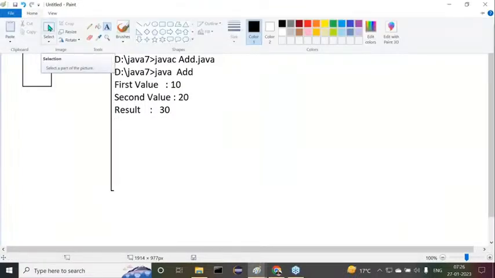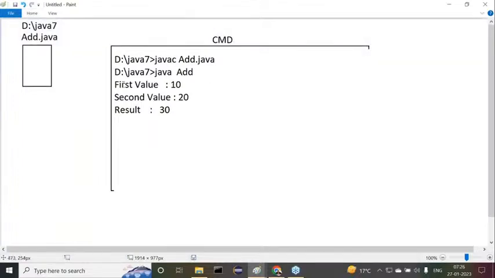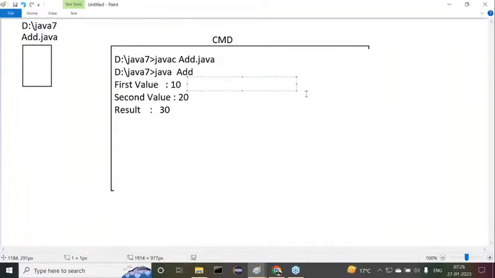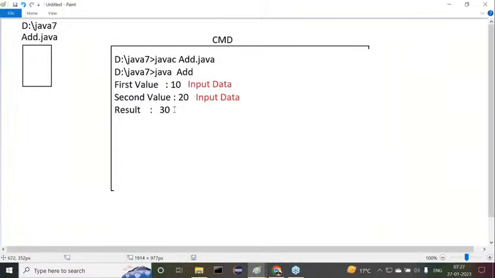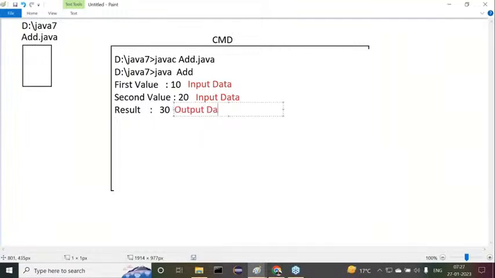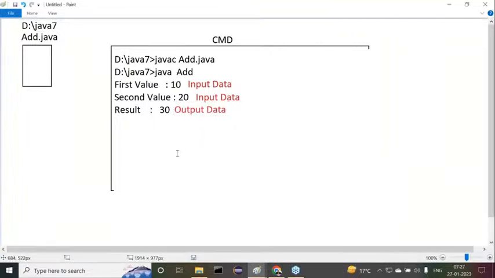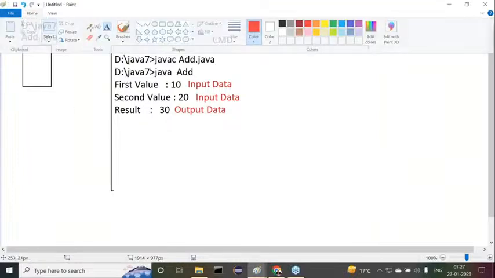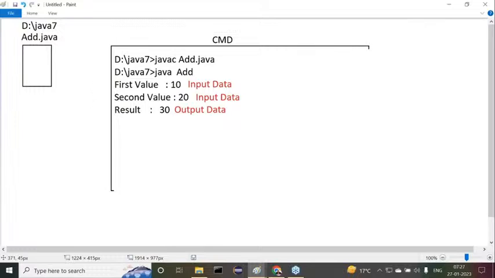Now, in this overall scenario, what exactly is the input data I provided, and what exactly is the output I got? If you observe this, 10 is the input data, and 20 is again input data. But what is this 30? 30 is the output data. 10 and 20 are the input data, and 30 is the output data. Observe carefully. All right, one more small comparison I'm telling you.